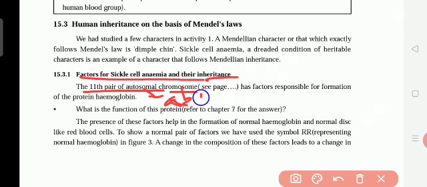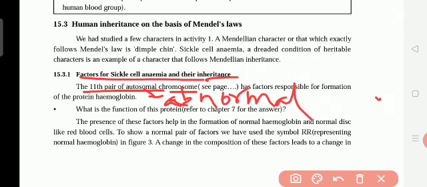Abnormal means what? Our body structure is the normal body structure. Some abnormal body structures mean that from birth they will not have eyes properly, they cannot hear, or legs will go the other side, hands will go the other side, some will not have legs or hands. All these are called abnormalities or disorders. So autosomal chromosomes means the abnormal gene which is present in the disease, which causes the disease. Another one, recessive disorder.